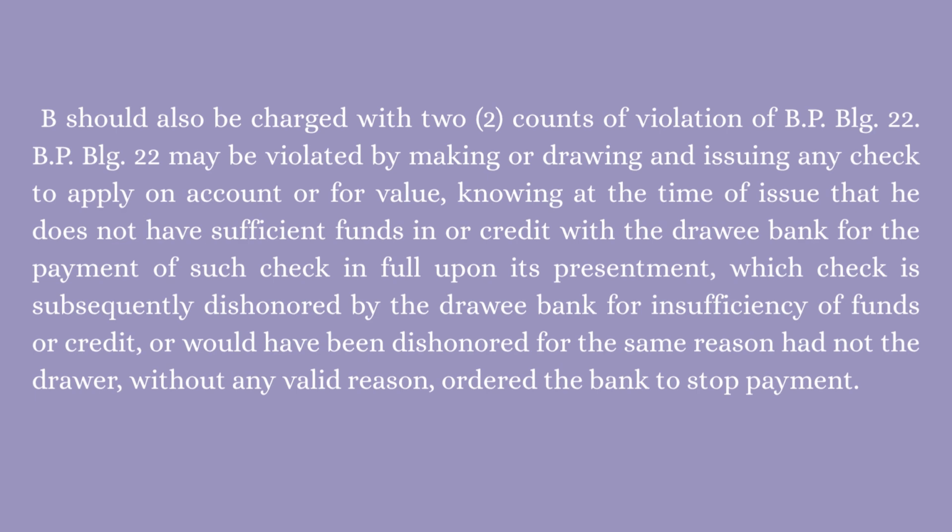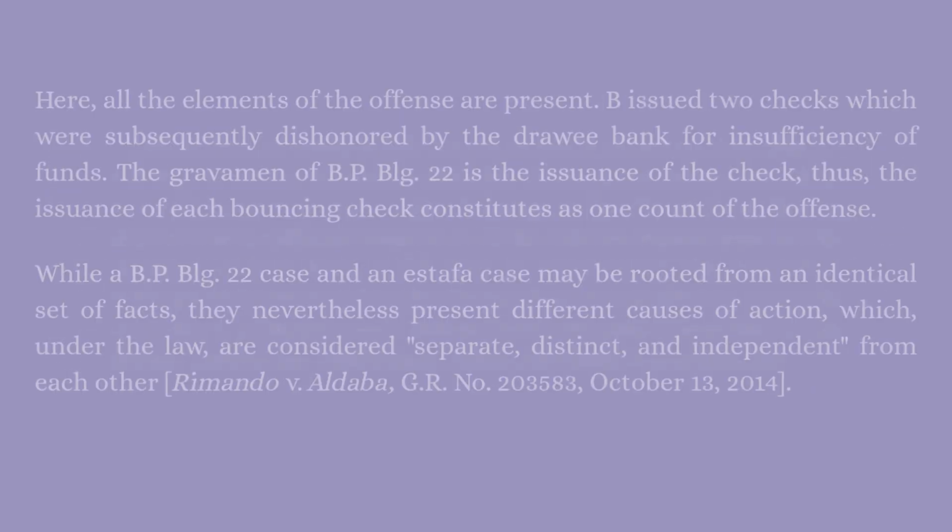B should also be charged with two counts of violation of BP Bilang 22. BP Bilang 22 may be violated by making or drawing and issuing any check to apply on account or for value, knowing at the time of the issue that he does not have sufficient funds in or credit with the drawee bank for the payment of such check in full upon its presentment, which check is subsequently dishonored by the drawee bank for insufficient funds or credit, or would have been dishonored for the same reason had not the drawer, without any valid reason, ordered the bank to stop payment.